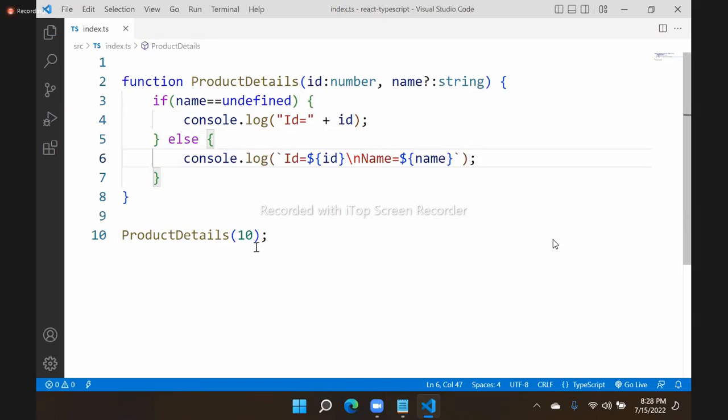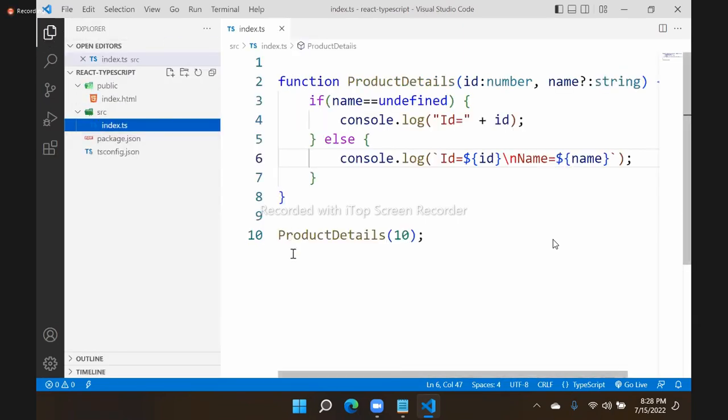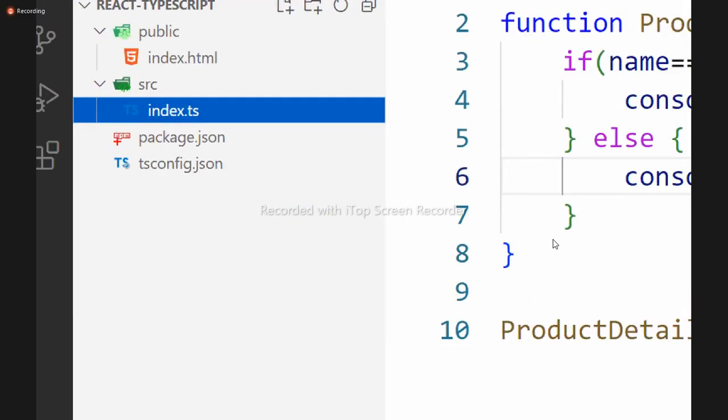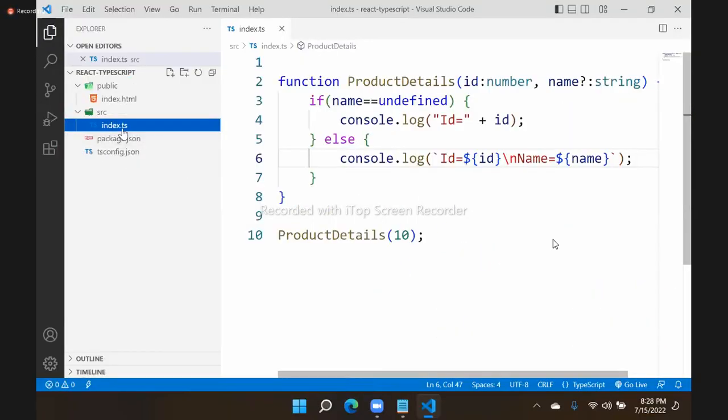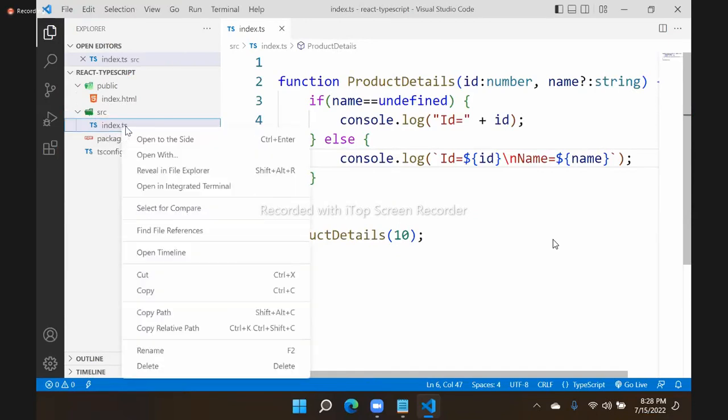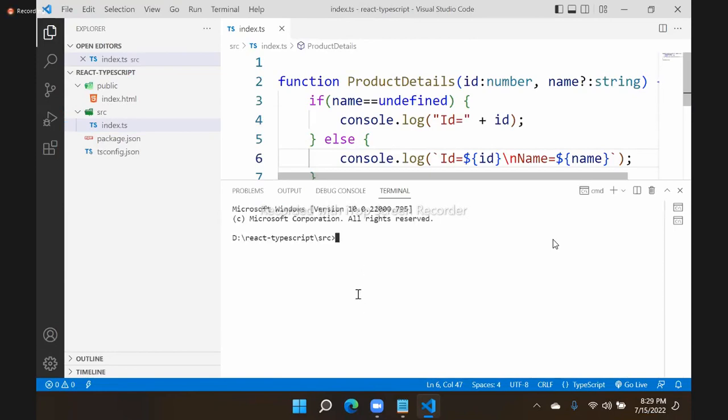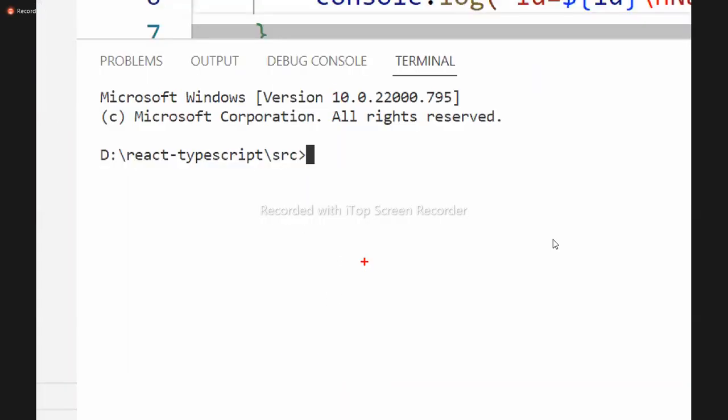Right now, how to test this? To test this, you are writing a TypeScript file. It's not necessary to run this TypeScript file every time. You see, I'm using console log, which means you can try this in the command line. Just open this file location in command prompt: right click, open in integrated terminal. That means it will open the terminal. In this, you have to transcompile.